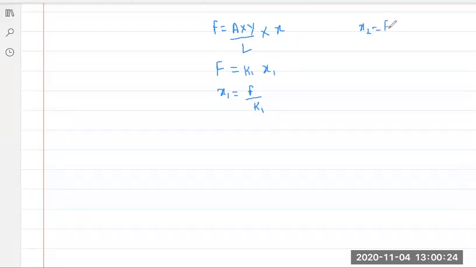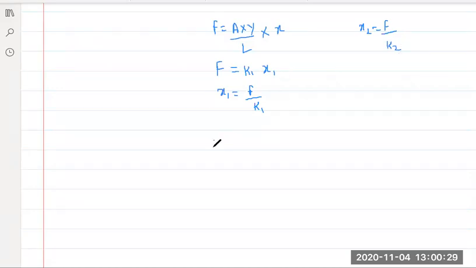I'll just do it once again. Force is equal to area into Y by L into x, which is your elongation. This is K1, I'm just using this constant K1 and this elongation as x1. So from here, x1 is F by K1 and x2 is F by K2, right?